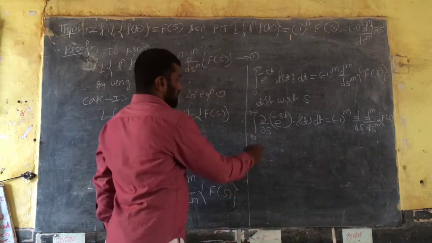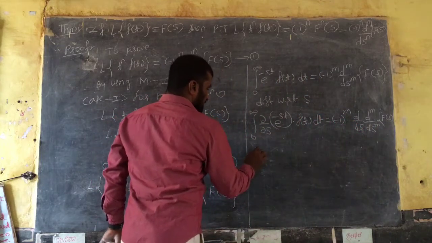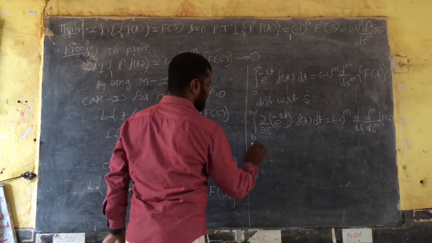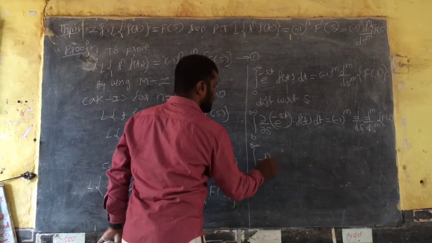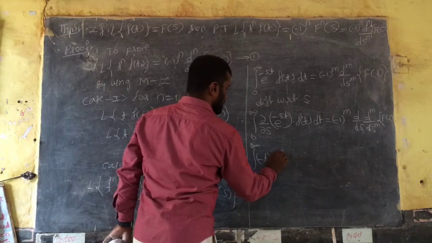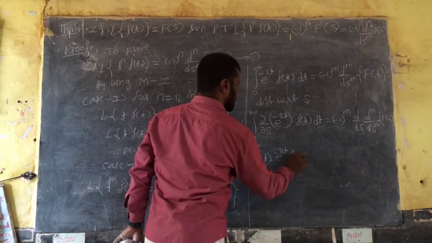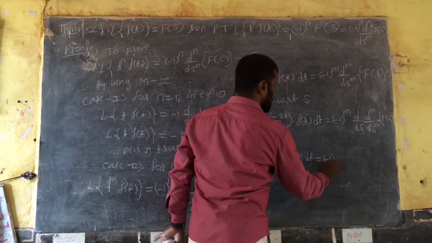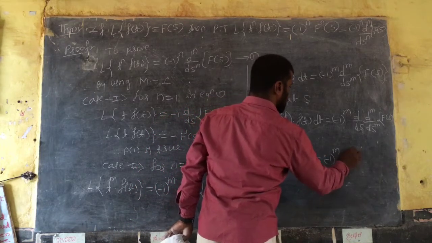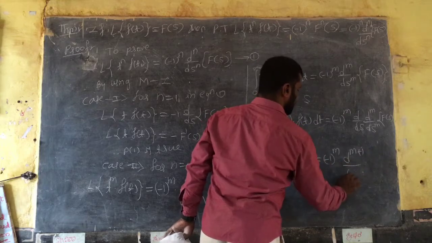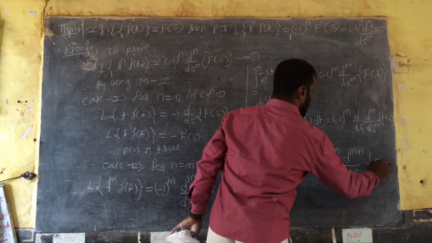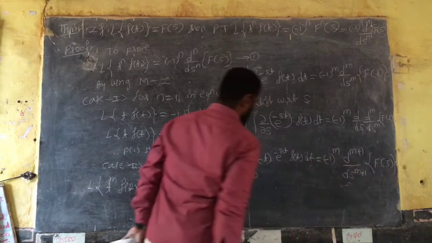Differentiating with respect to s, t is a constant, so we get minus t into e raised to minus st into f of t dt, equal to minus 1 raised to m into d raised to m plus 1 divided by ds raised to m plus 1 into f of s, right?